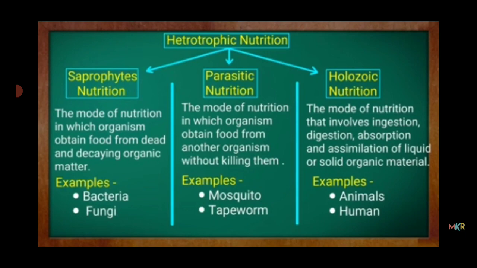Third one is holozoic nutrition. The mode of nutrition that involves ingestion, digestion, absorption and assimilation of liquid or solid organic material, for example, animals and humans. So we have the holozoic type of nutrition.